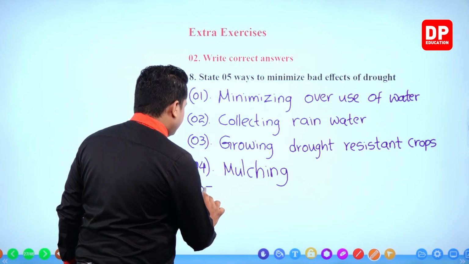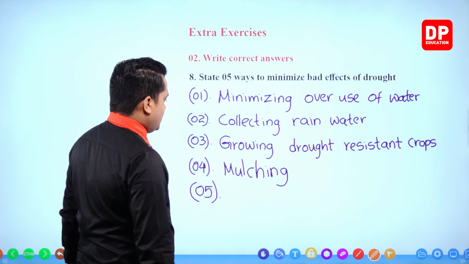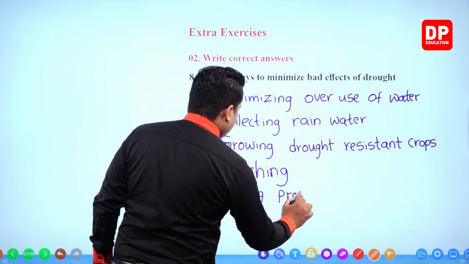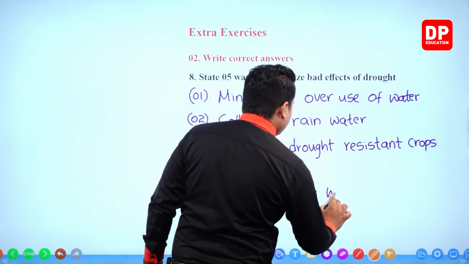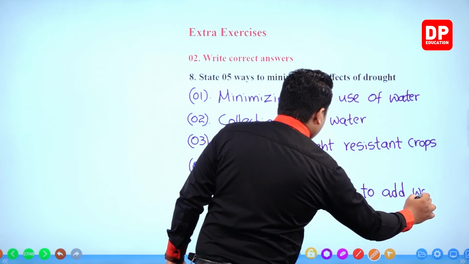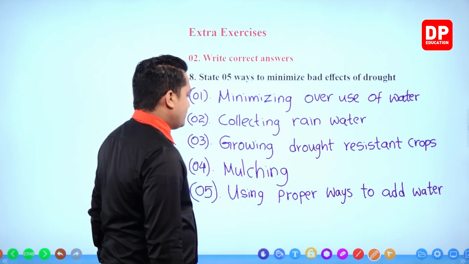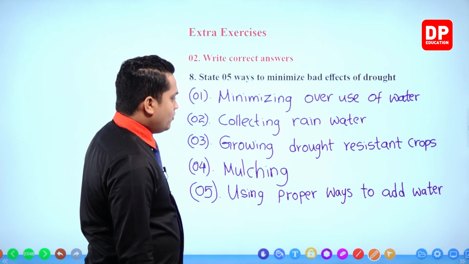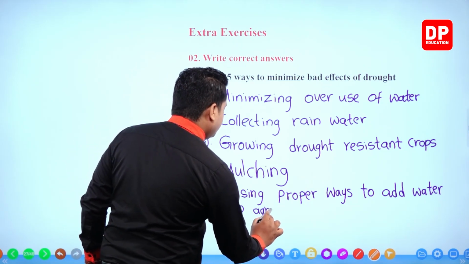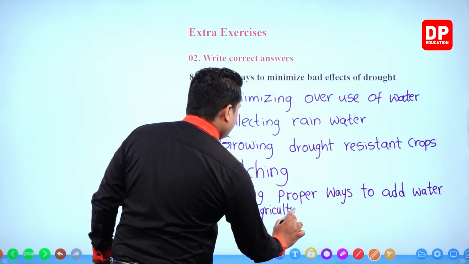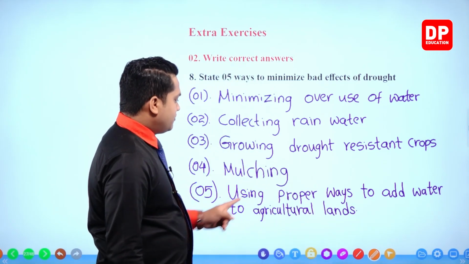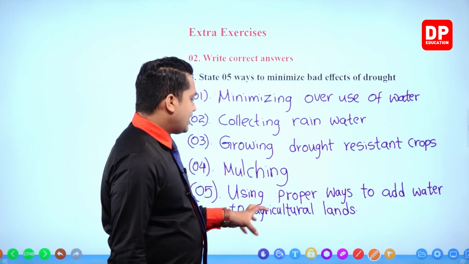Then, using proper ways to add water to agricultural lands.